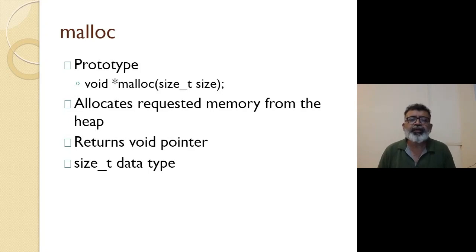We come to that. And what is the return type of that function? Void star, a void pointer. The malloc function returns a void pointer. What is that void pointer?